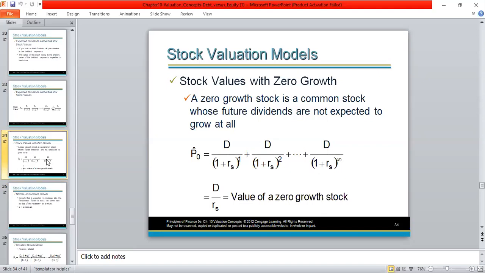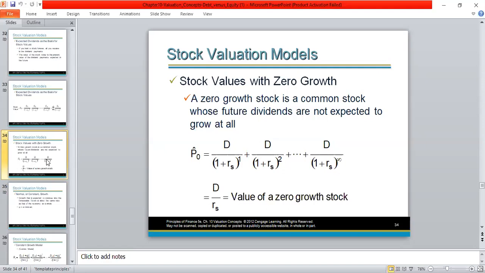So if the same amount of dividend is going to be paid every year, we know that the cash flow is a perpetuity cash flow. So for the perpetuity cash flow, to calculate the present value, what we do is we take a particular year's cash flow or a particular year's dividend, because every year the dividend is the same. Therefore, we take 1 year's dividend payment that we divide by cost of equity. So cost of equity we represent by RS. You might remember cost of equity we have defined in the previous video lesson.